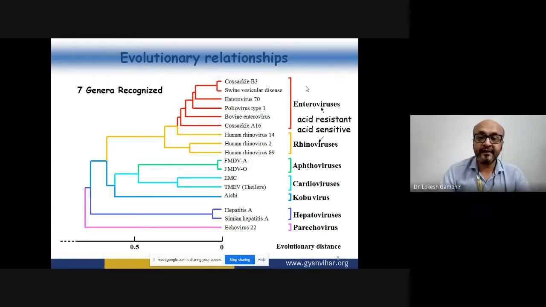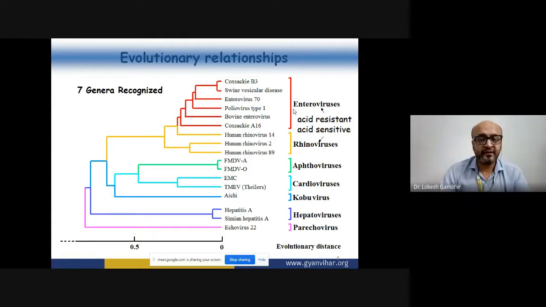All the enteric viruses we are talking about, whether it is Coxsackie, enterovirus 70, which is again a pathogenic virus, type 1 poliovirus, or bovine enterovirus, are all very pathogenic and resistant to acidic conditions. Whereas on the other hand, rhinoviruses, which are actually common cold viruses, are very sensitive to acidity. That's why they cannot infect the enteric part.